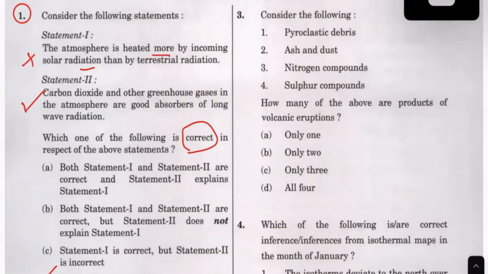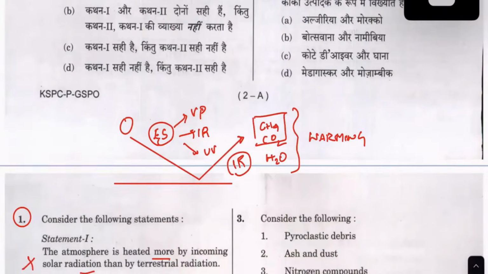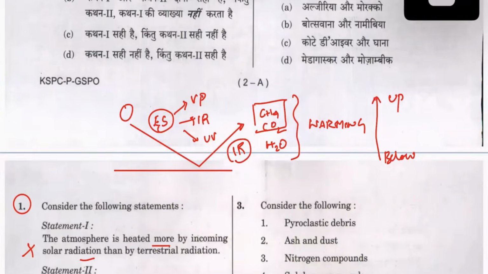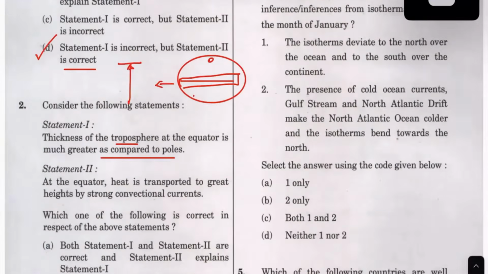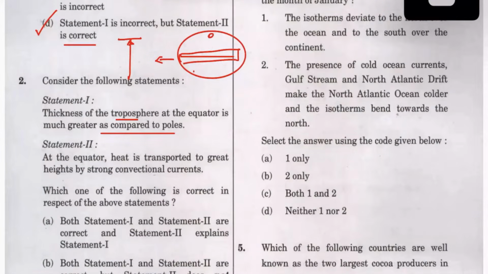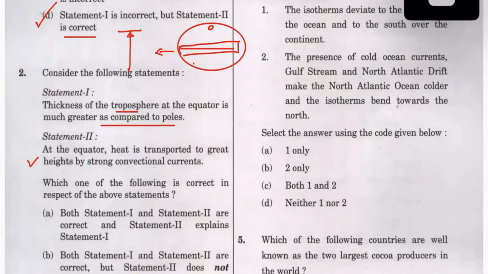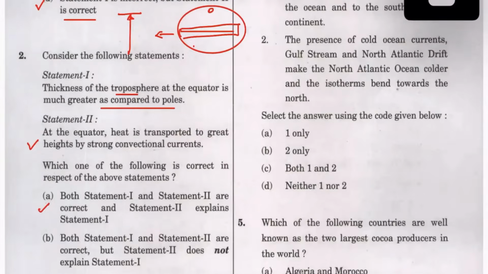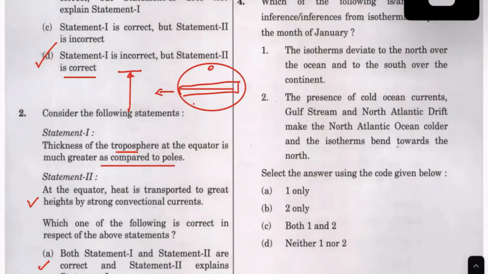Because, as I said, this is actually a continuation of this question. The earth gets heated up in this direction, so from below to up. So you think about it, in the polar areas, the troposphere extent will be less. But here they have given the thickness as greater at the pole compared to the equator, and they have given the reason also. So both the statements 1 and 2 are correct, and it is actually an easier question.